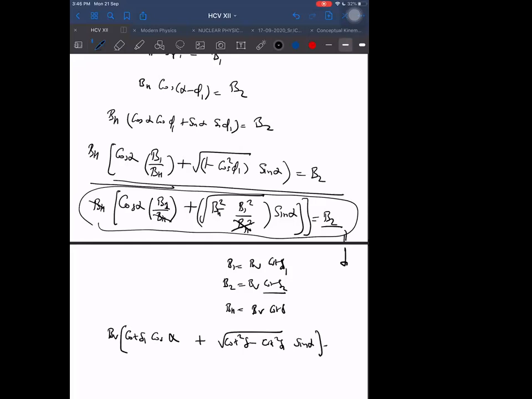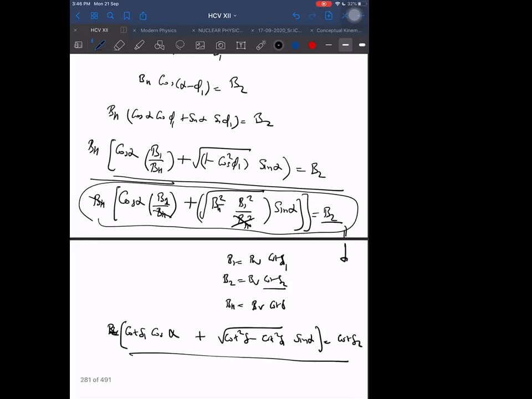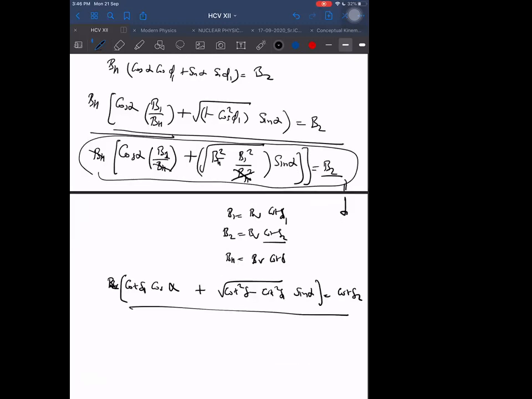This side also, other side also bv, multiplied by cot of delta 2. That is the equation. Finally bv gets cancelled. In this equation, cot delta 1 is known, cot delta 2 known. Cot delta is the only unknown. Alpha remains, sine alpha known, cos alpha known, because alpha was given to you. So the only unknown in this is cot delta, and we get that cot delta by solving it. It may take a little time to solve, but it is not like we cannot get it.